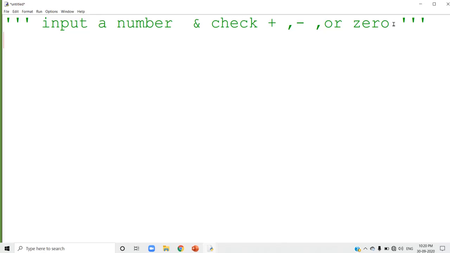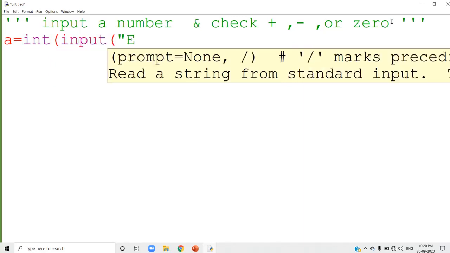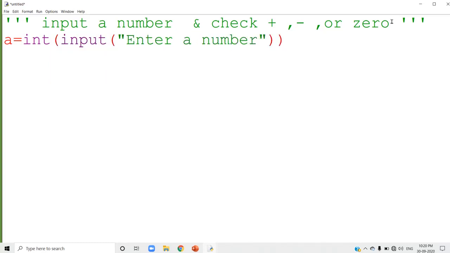Now we have to input a number. I am going to input a number. So a equal to int input, enter a number. A number is stored inside the variable a. And I told you how you will check a number is positive. You have to check whether it is greater than 0.